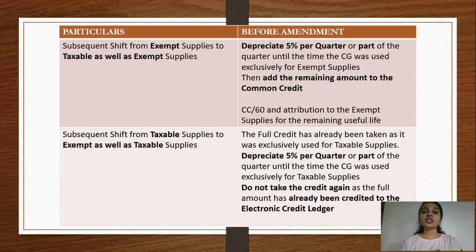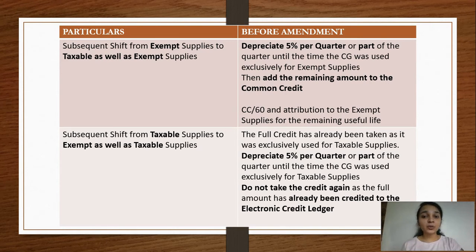So the question is, how will you claim that ITC? First, you have to calculate the amount of ITC for the month of July, and the amount will be calculated by depreciating the capital asset at the rate of 5% per quarter or part of the quarter till the time the capital good was exclusively used for exempt supplies.